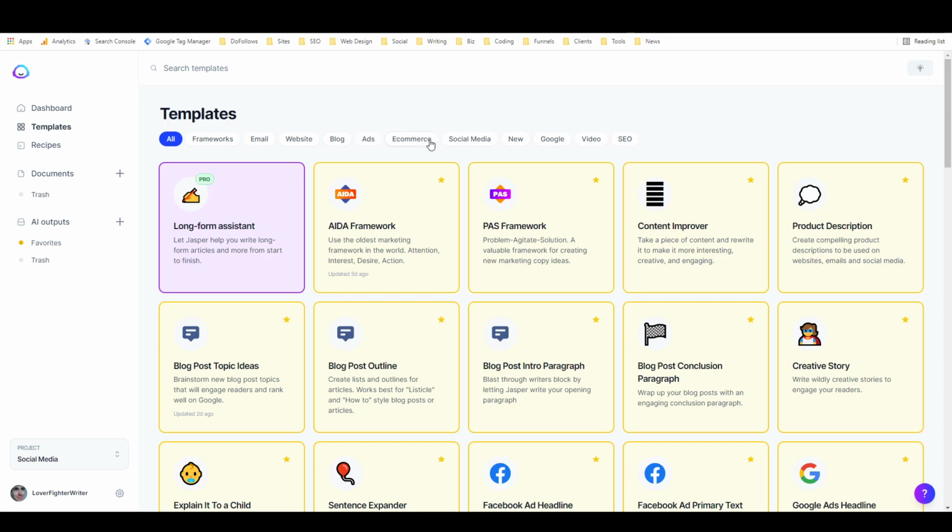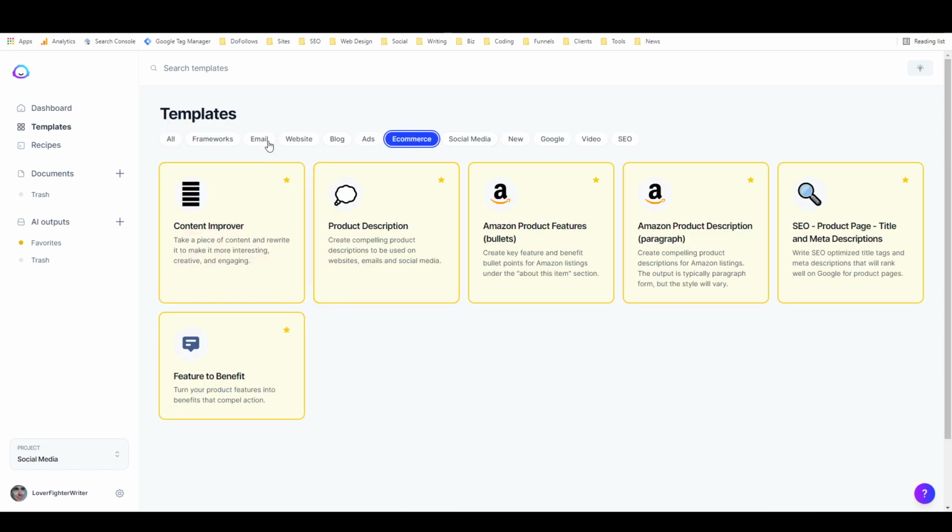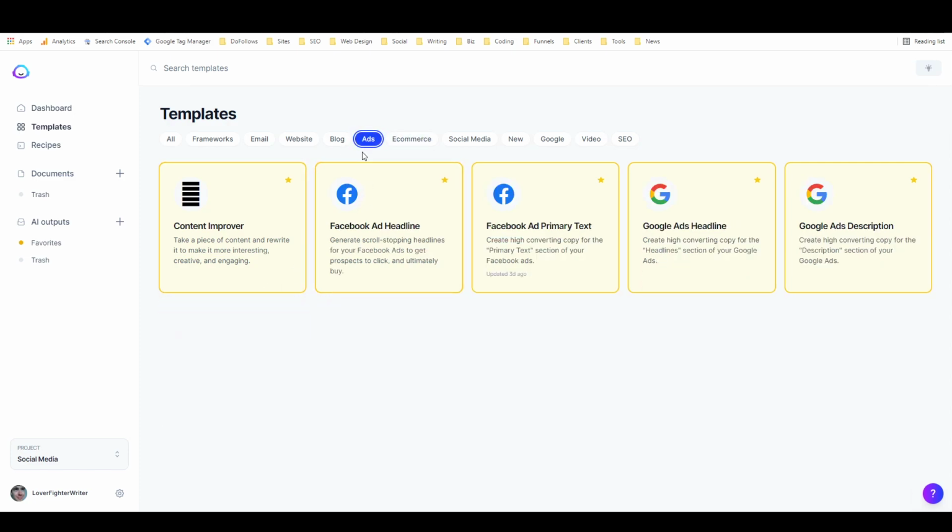Even if it's not perfect, it gives you good ideas to work with. And to work backwards through these again, we've got e-commerce. You can write product descriptions, Amazon bullet features, and Amazon product descriptions in paragraphs. And then this is feature to benefit, which is also a copywriting formula. Then we've got ads: Facebook ad headline, Facebook ad primary text, Google ads.